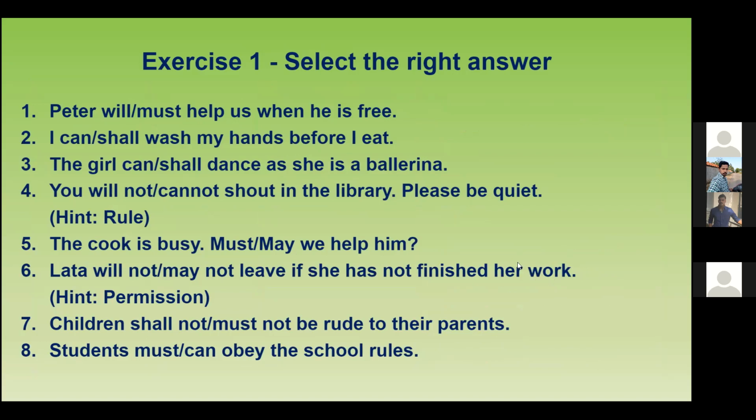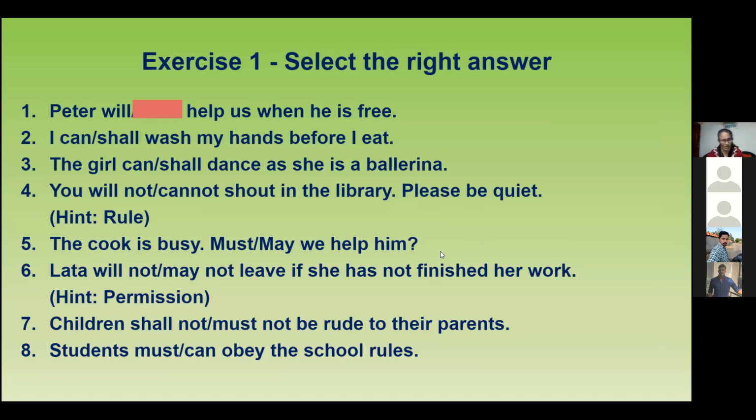Okay. Silabu, can you start? Number 1. Peter will must help us when he's free. Now, this is for the future. So when it's in the future, you use will. Just now I taught you about future. Very good. Will. Okay, can you read the sentence? Peter will help us when he is free. Okay, very good.